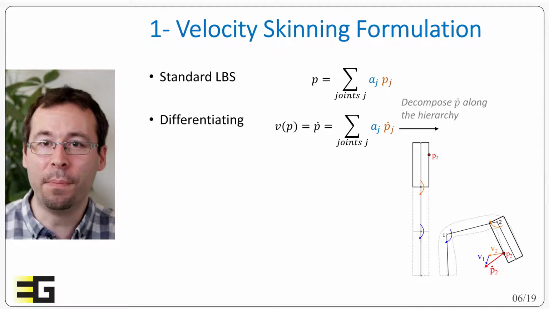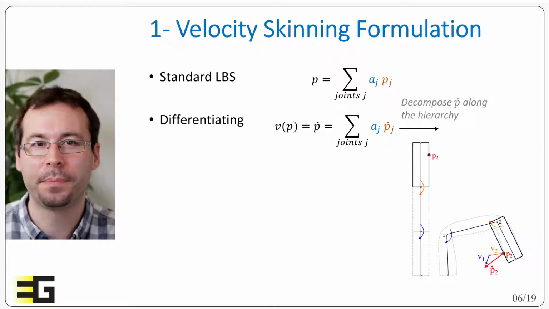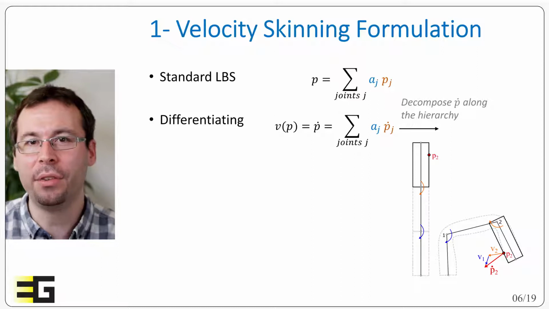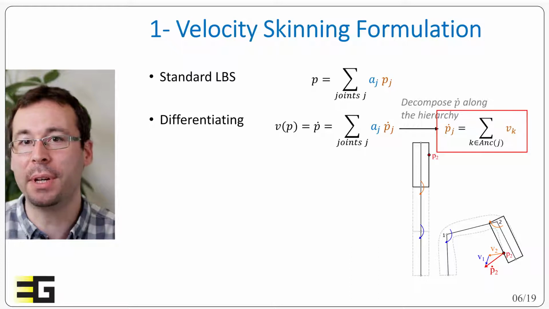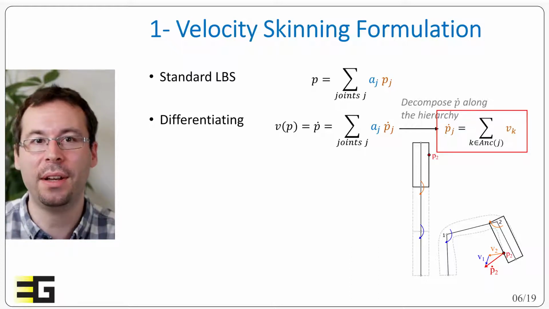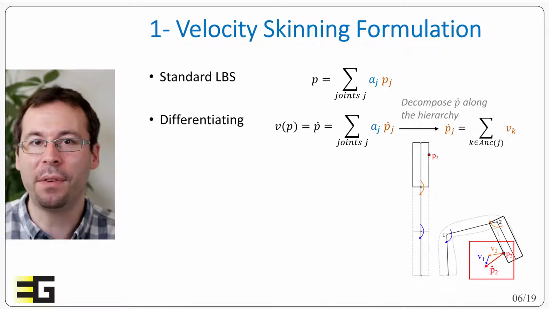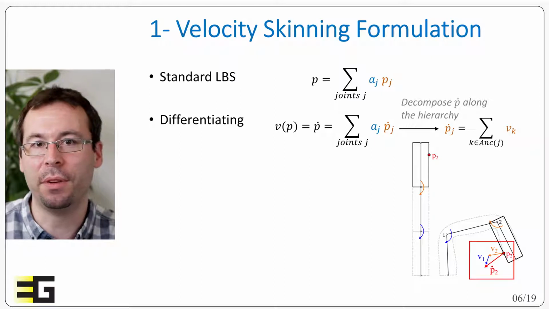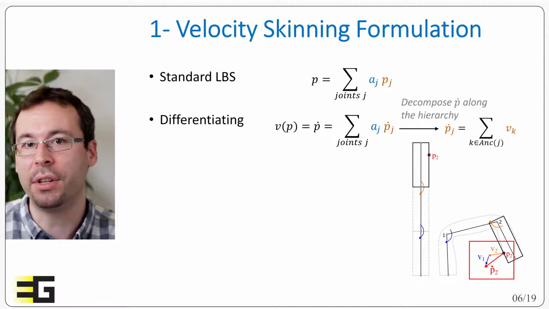So we can actually decompose this velocity along the hierarchy as a sum of relative velocities. Let us call v_k the relative contribution of the joint k to the velocity p_j prime. And we can actually write p_j prime as the sum of all these relative velocities. p_j prime is equal to the sum of the v_k, with k being all the ancestor joints of j. And in this example, the final velocity of p_2 attached to the joint 2 is the sum of the contribution v_2 brought by the rotation of joint 2 and the contribution v_1 brought by the rotation of joint 1.